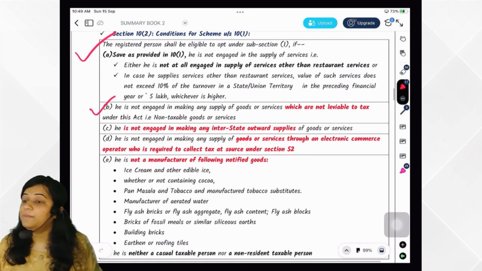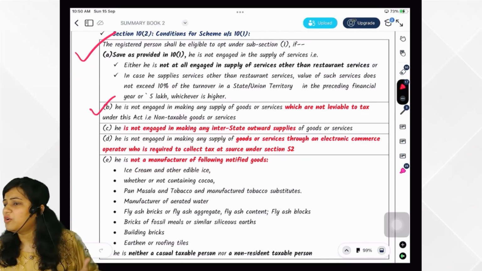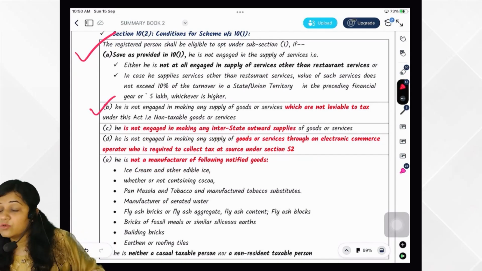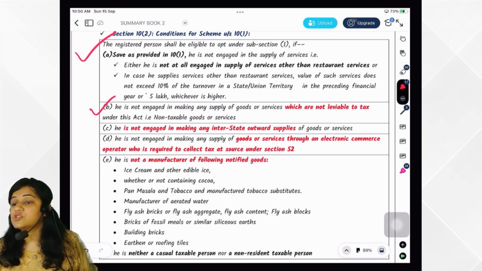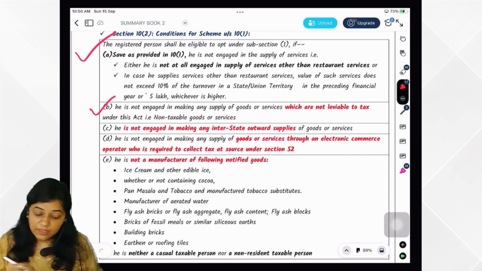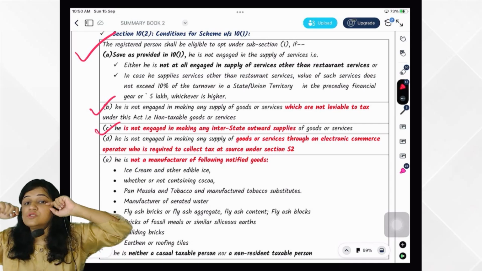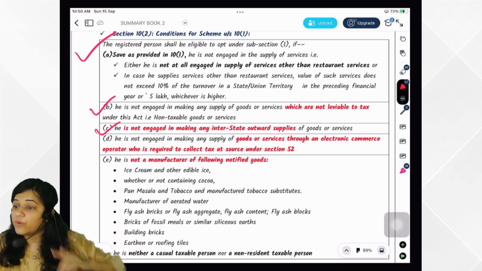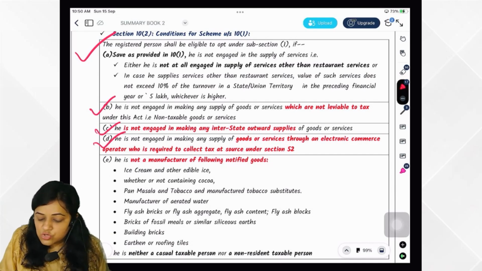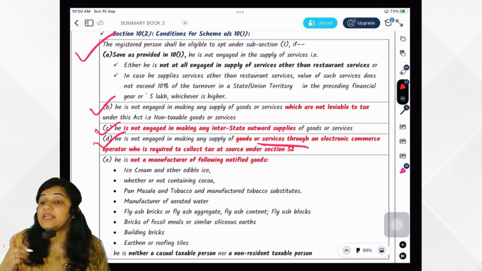And you should not be engaged in non-taxable goods or services. PHMNA, you should not be engaged in non-taxable goods or services. If you are engaged in non-taxable goods or services, composition scheme will not be available to you. Then you should not be engaged in interstate outward supply of goods. Outward supply. Inward you can very well do. That is not a problem. Outward you cannot do.